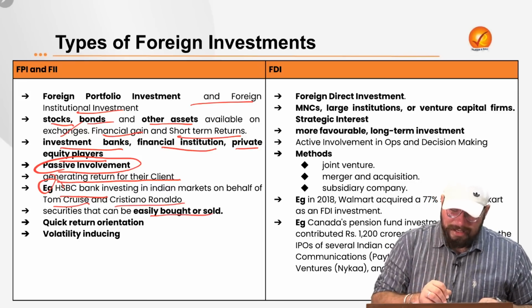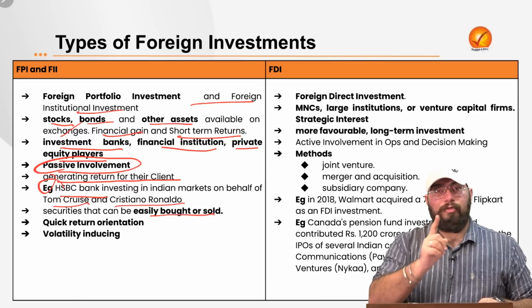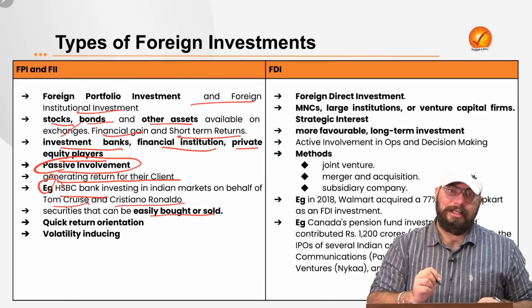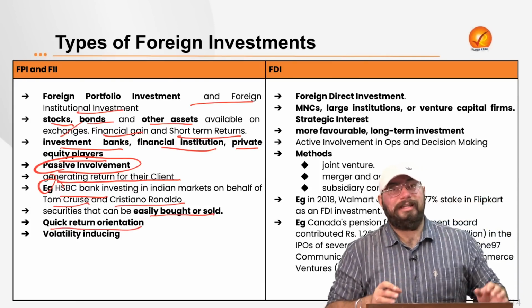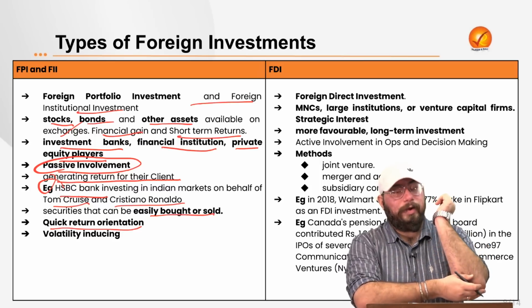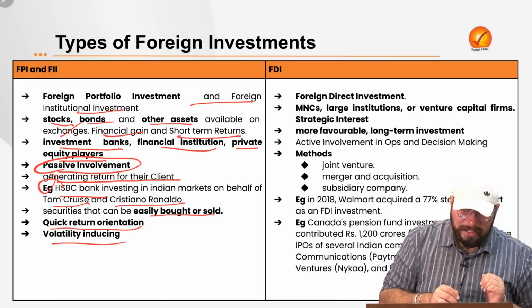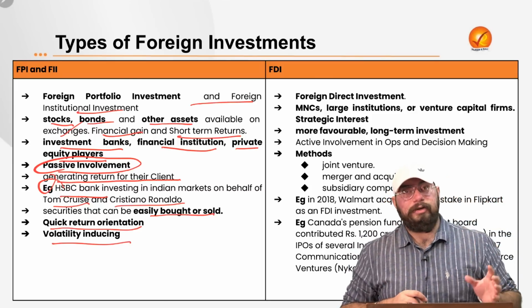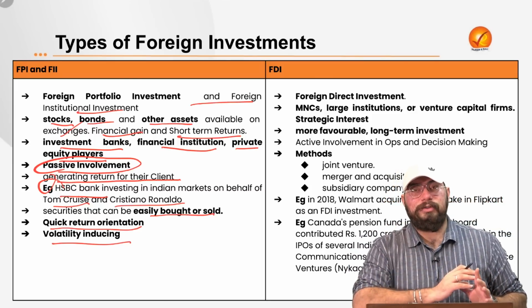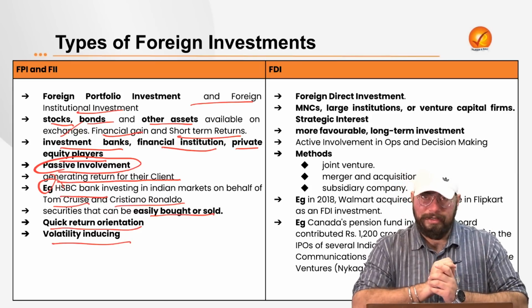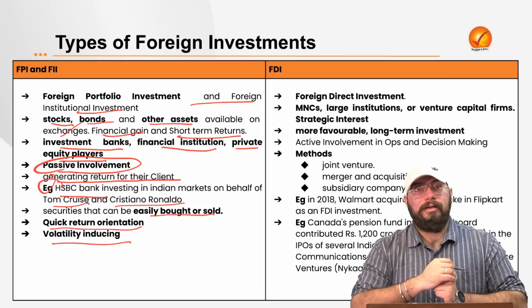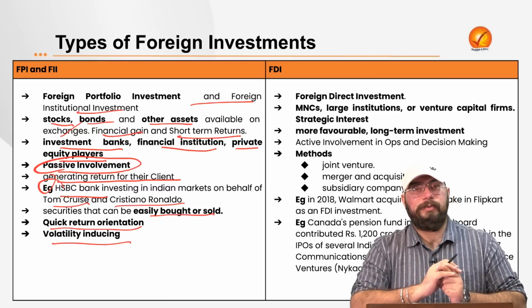Now, securities are easily bought and sold in foreign portfolio investment and FII. And there is a quick return orientation in foreign portfolio investment. That is, they seek quick returns. And they are volatility inducing. Since they are seeking quick returns and securities are easily bought and sold, they can induce volatility into the share market or the stock market as well. I hope FII and FPI is very clear to you.